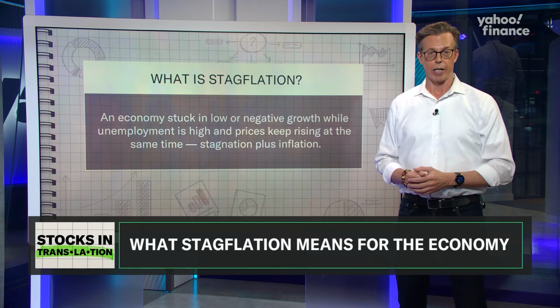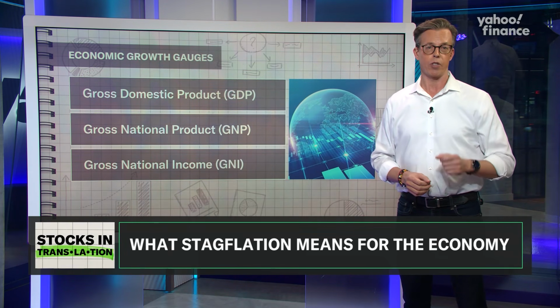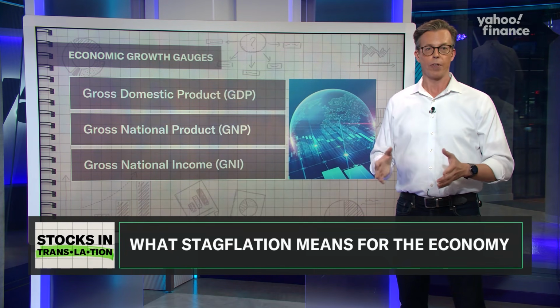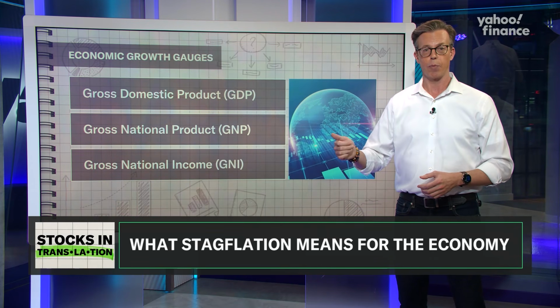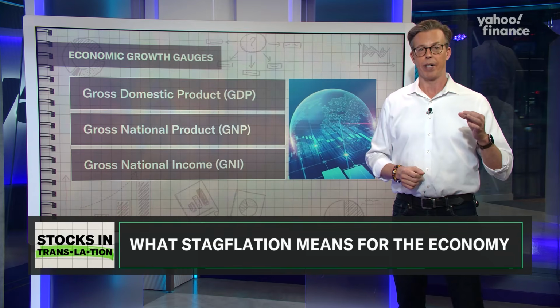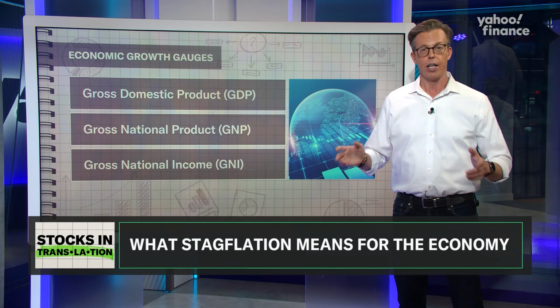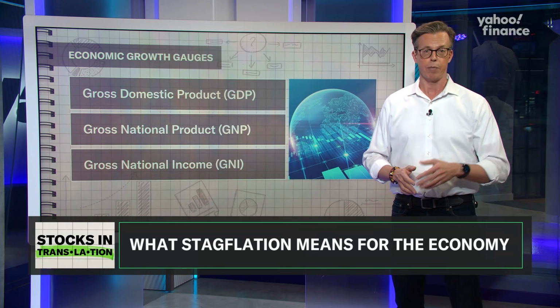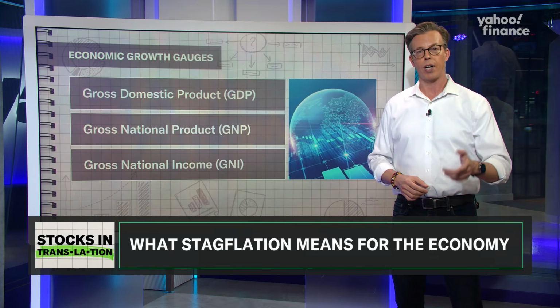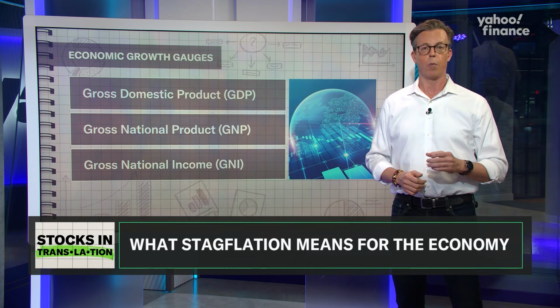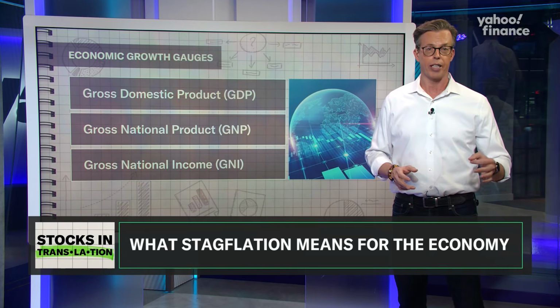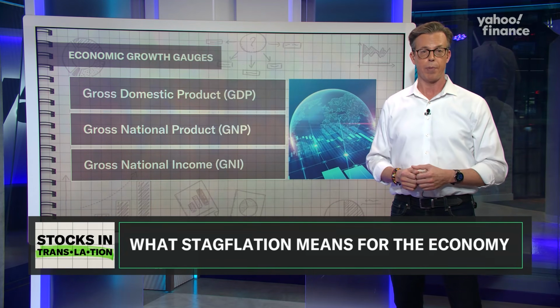Starting with economic growth, we have GDP, or gross domestic product. It's the home field scoreboard. It's what's made inside our borders, and gross national product, or GNP, tracks what Americans earn anywhere on the planet. You also have gross national income, GNI. It rolls up wages, profits, and taxes, less subsidies. And fun fact, economists often watch GNI when profits or labor income look out of step with GDP, like right now.